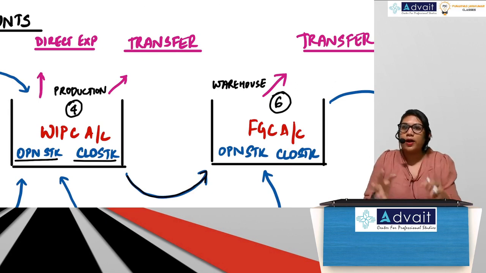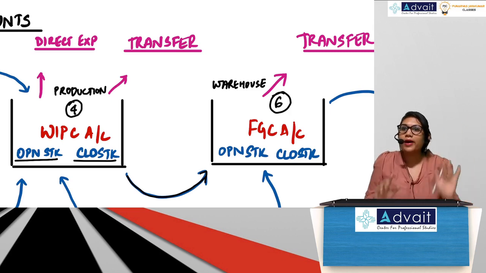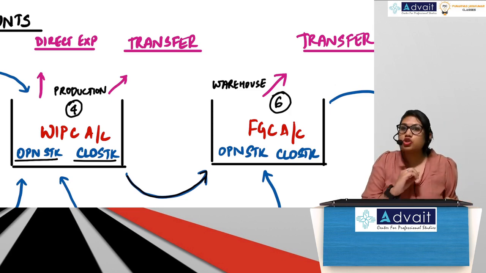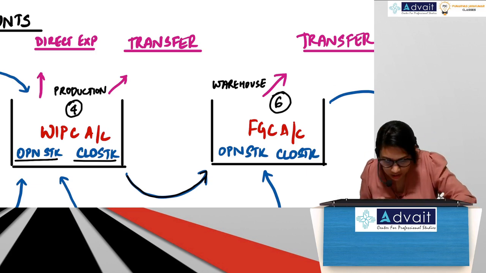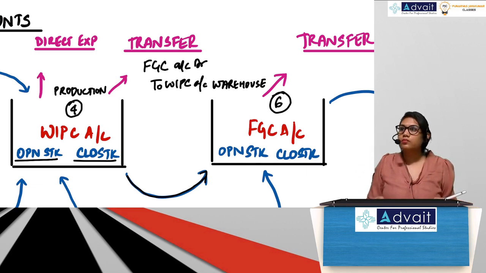Because in WIP, the production floor, I'm going to complete manufacturing. Once it is manufactured, it will be transferred to my finished goods control account. So in your finished goods control account, what should the entry be? Finished goods control account debit to WIP control account. Guys, correct?